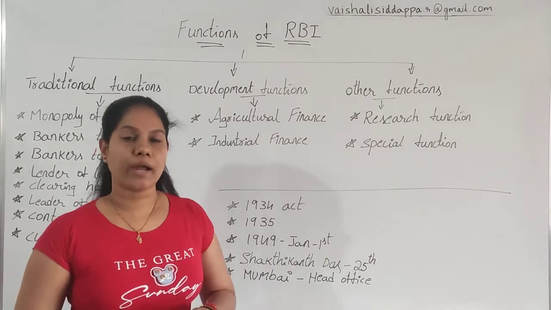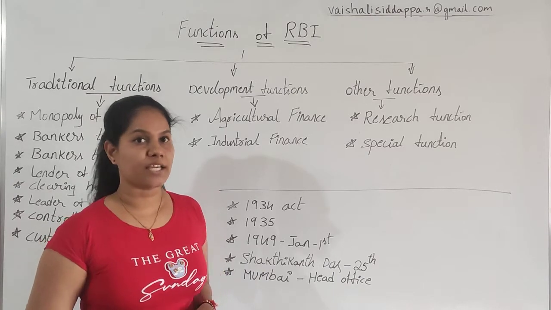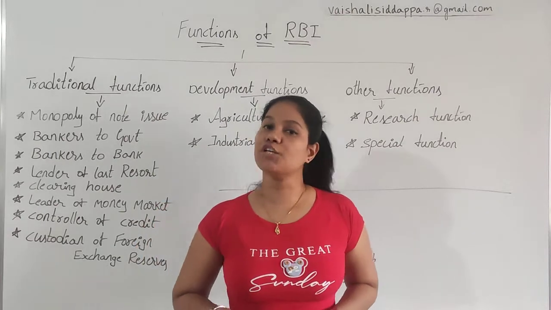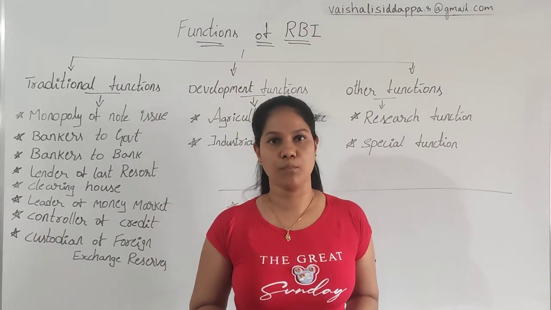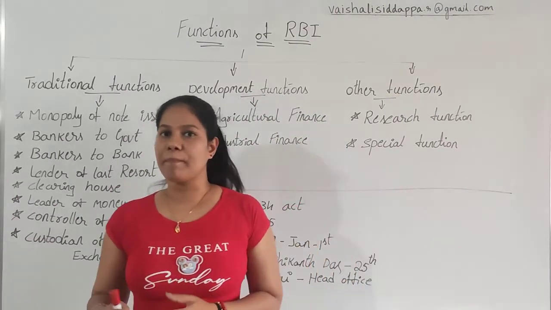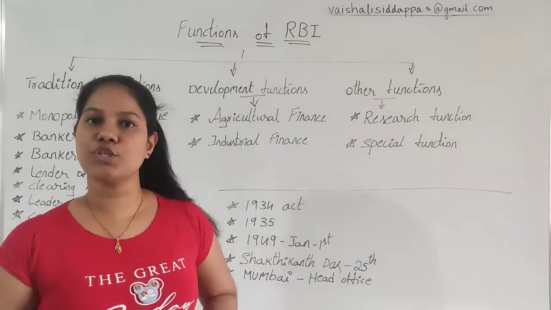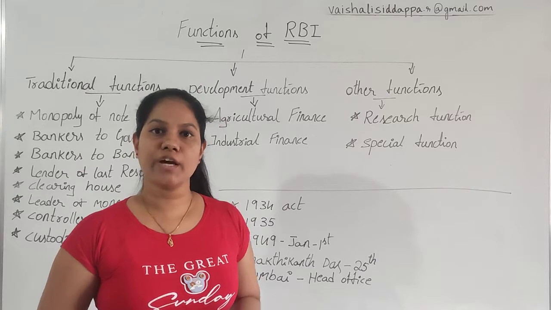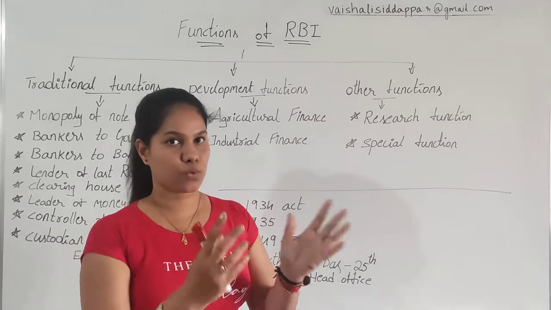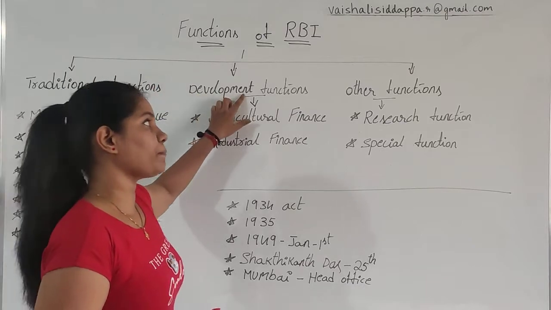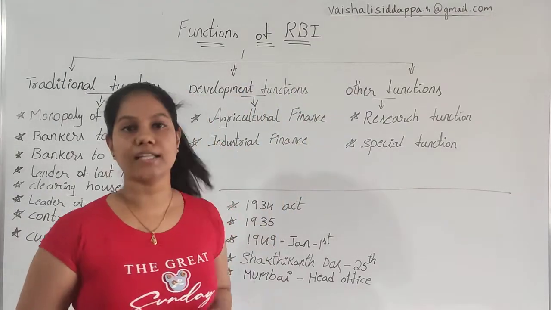Right now the 25th governor of RBI is Shaktikant Das, and the head office of RBI is in Mumbai. This is the introduction part. Starting with that, we'll talk about the classification of functions of RBI. The RBI functions are classified in three different ways. The first one is traditional functions, the second one is development functions, and the third one is other functions.